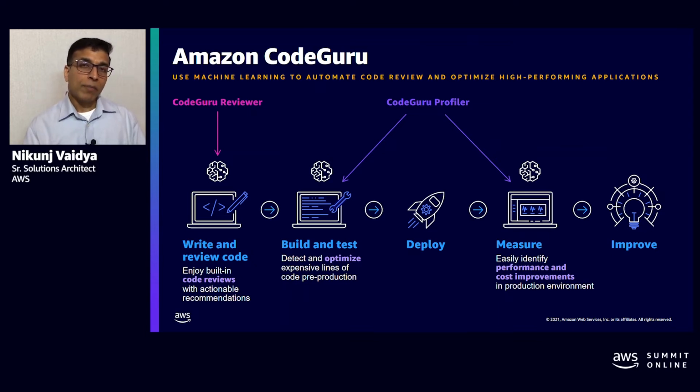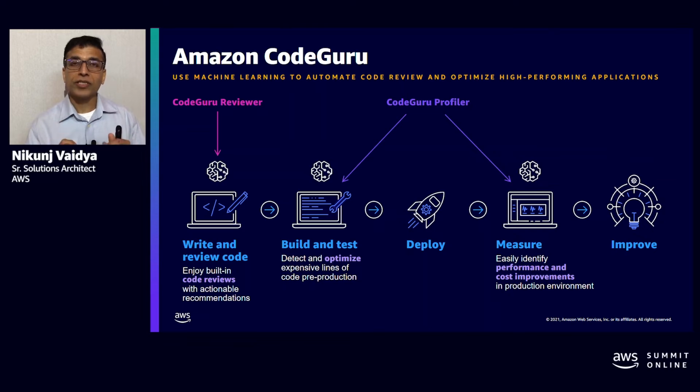One point to note is that Amazon CodeGuru focuses on what we call difficult to find defects. It does not look for errors like syntax errors or style checking, because that is usually done at a very early stage of development at the IDE level.